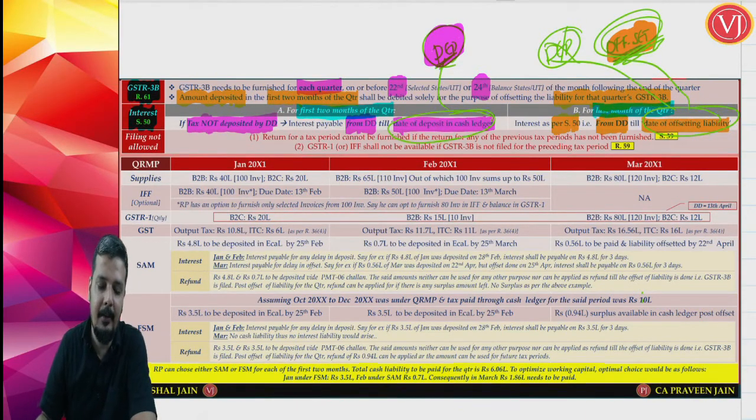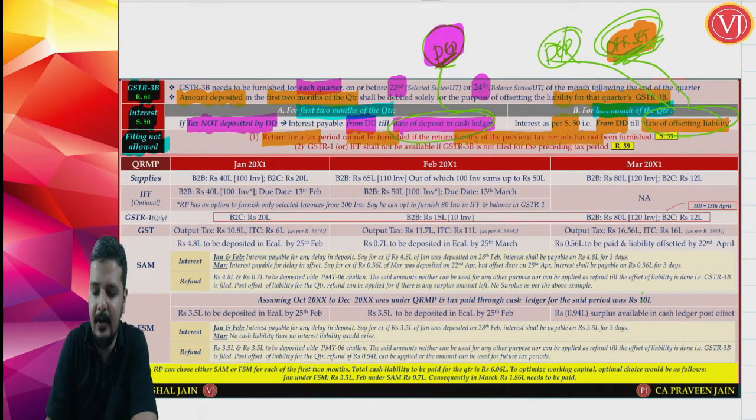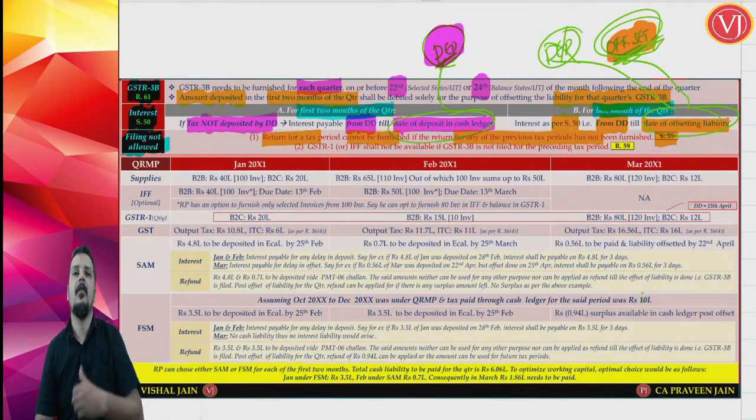Now, friends, one important last point where you cannot file your return. Filing is not allowed. You cannot file your GSTR 3B of the current period if you have not filed GSTR 3B of any previous tax period. That is discussed in section 39. So, if you have not filed GSTR 3B of the previous tax period, whether it is month or quarter, you cannot file GSTR 3B of the current tax period.